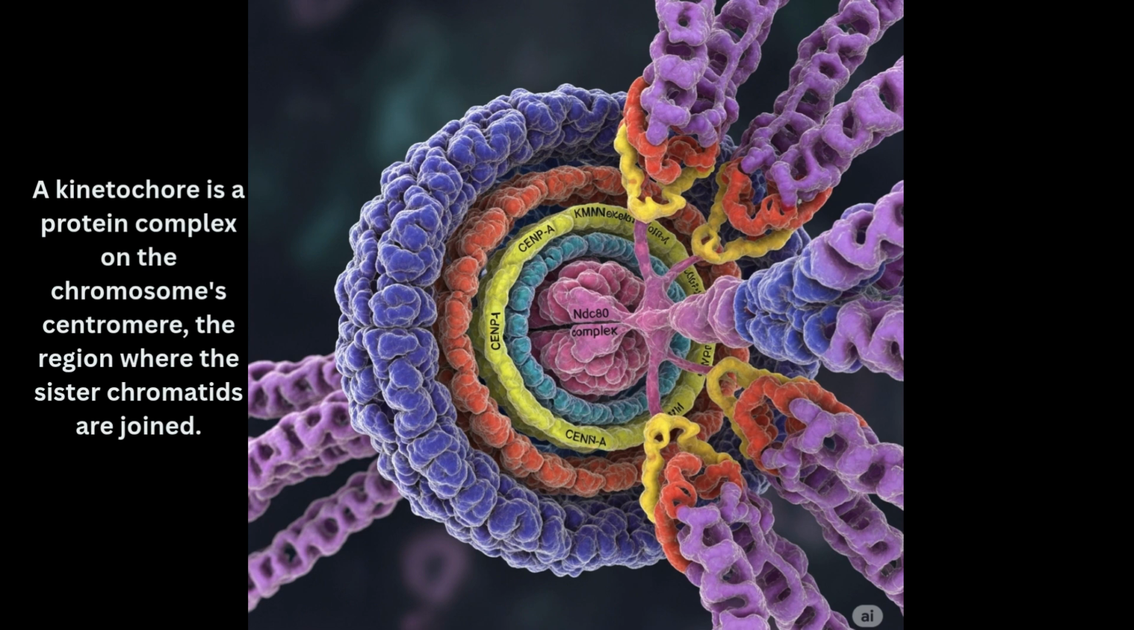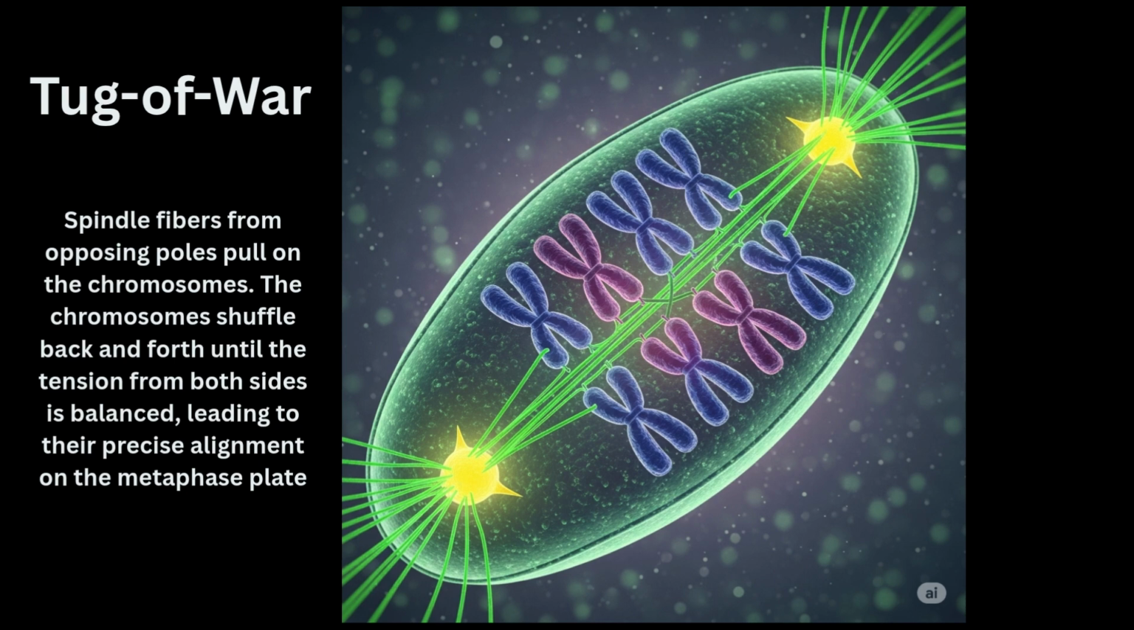Tug of war. Spindle fibers from opposing poles pull on the chromosomes. The chromosomes shuffle back and forth until the tension from both sides is balanced, leading to their precise alignment on the metaphase plate.